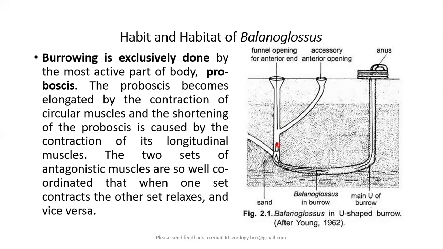The proboscis becomes elongated by the contraction of the circular muscles, and it gets shortened by the contraction of the longitudinal muscles. Thereby, the two sets of muscles act antagonistic, or opposite, to each other in a very well coordinated manner, so that when one set of muscles contracts, the other set relaxes.